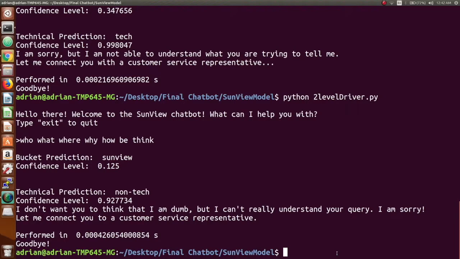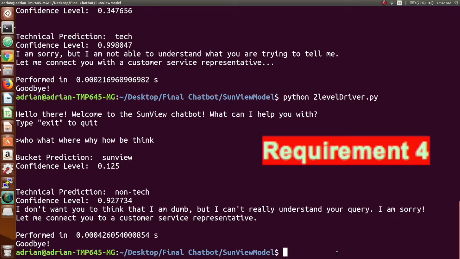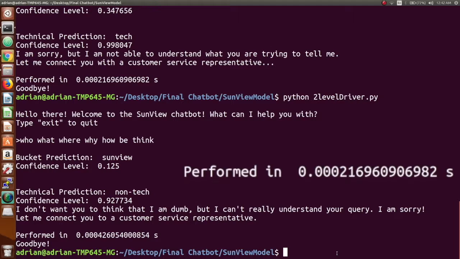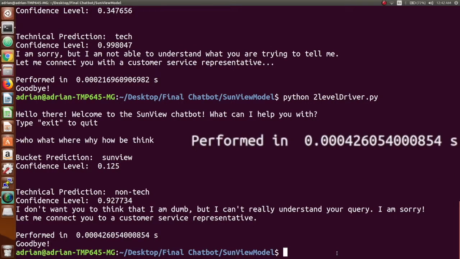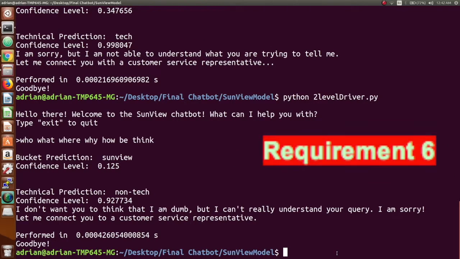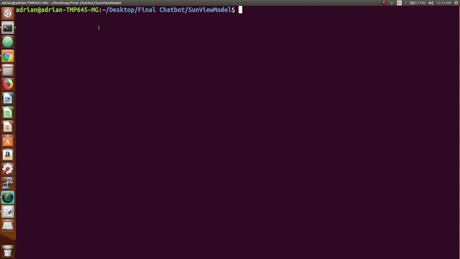It is self-evident that the bot runs on a non-graphical UI, fulfilling requirement 4, and it is also apparent that the bot takes way less than 5 seconds to produce a categorization, which fulfills requirement 6. In order to prove that we've fulfilled requirement 5, the bot should not affect its environment's computing abilities. We're going to do some high-intensity stuff.